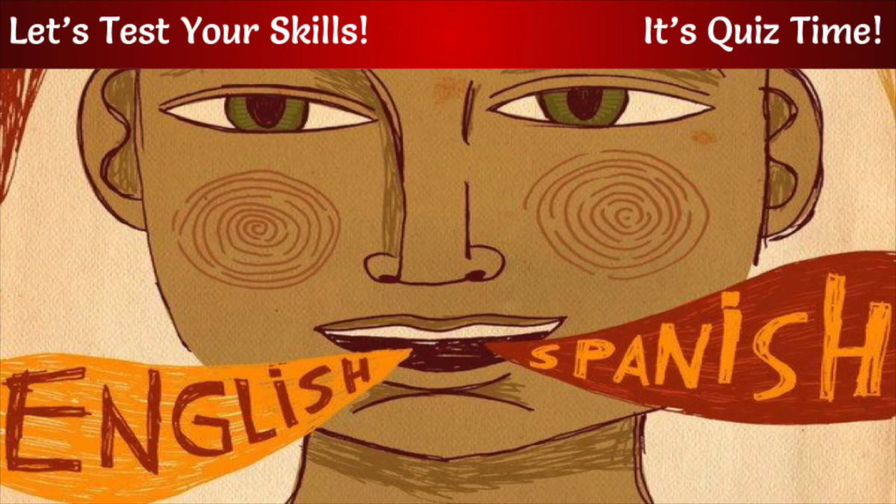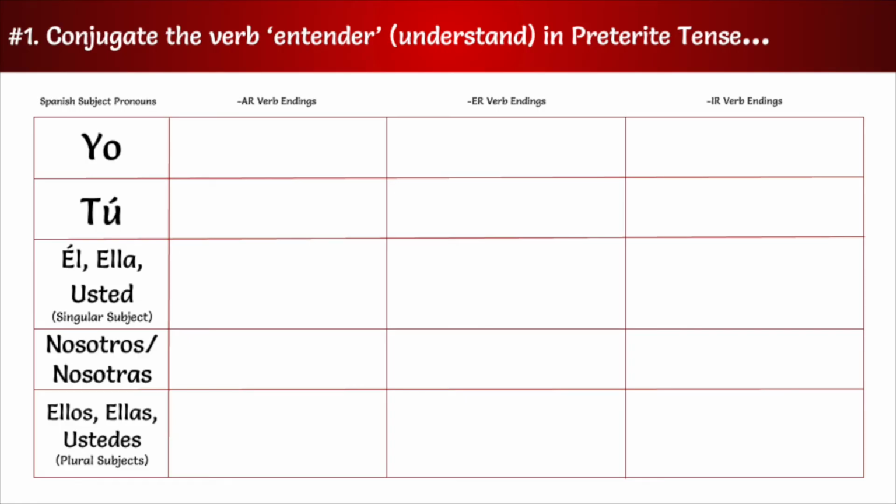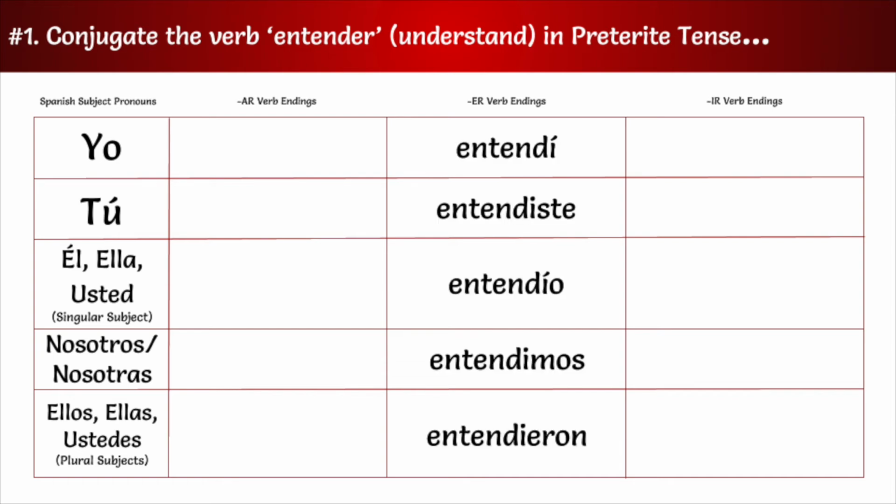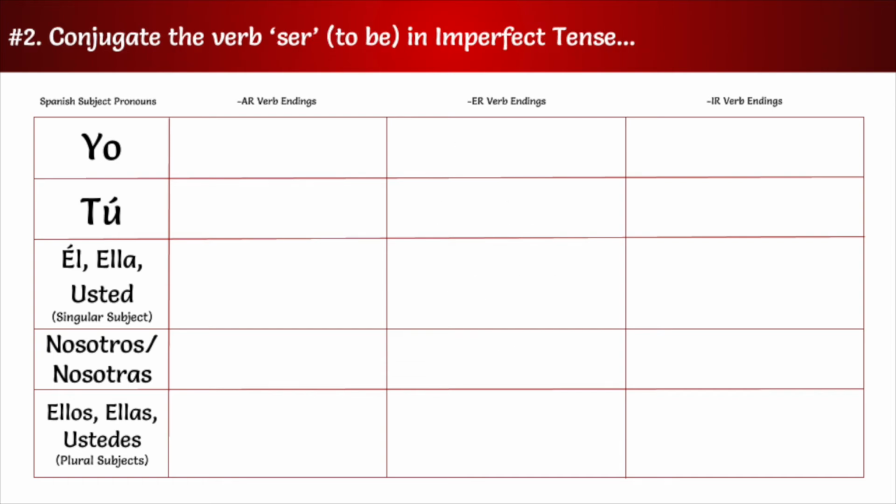Feel free to stop the video after each question is asked so that you have a chance to answer them on your own. Conjugate the verb entender in preterite tense. Conjugate the verb ser in imperfect tense. Conjugate the verb mirar in preterite tense. Conjugate the verb ir in imperfect tense. Conjugate the verb tomar in present tense.